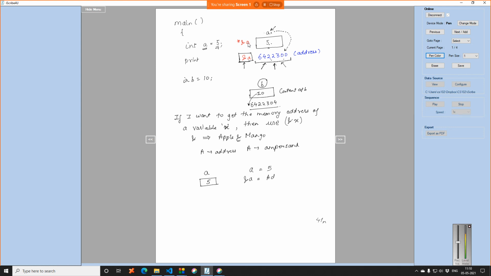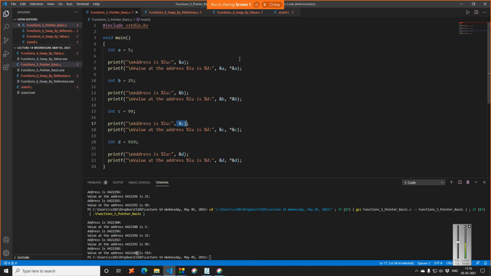Ampersand A means the address of variable A, right? Ampersand A, A for address. In our case, the ampersand of A was returning 6422300.